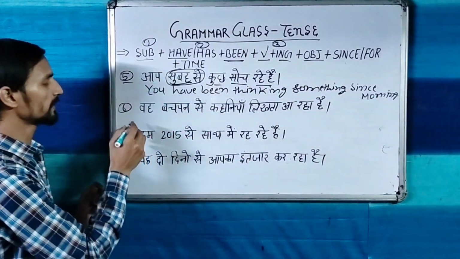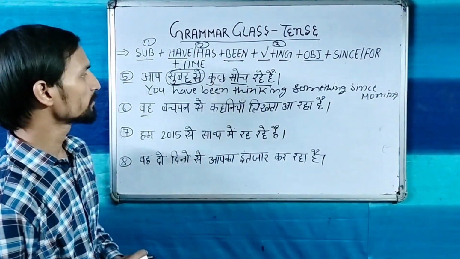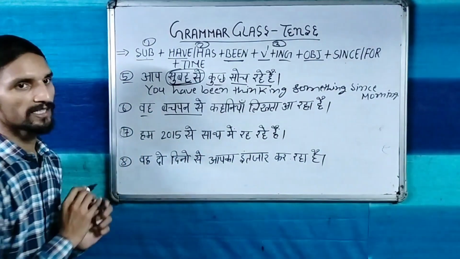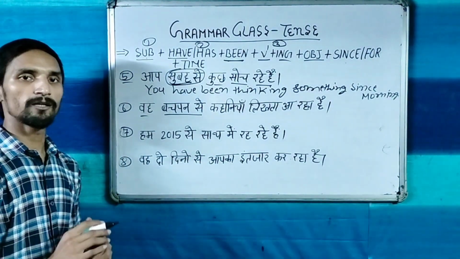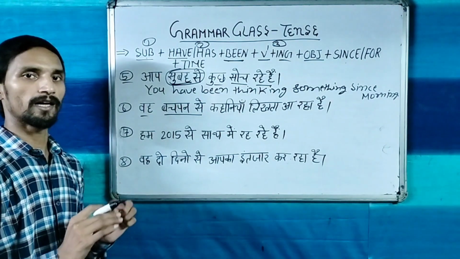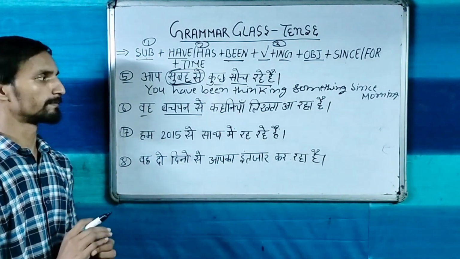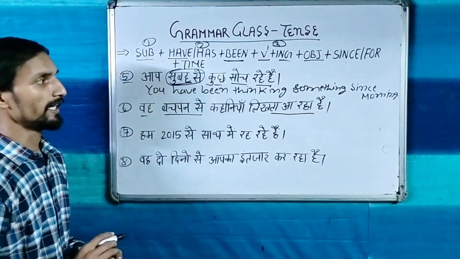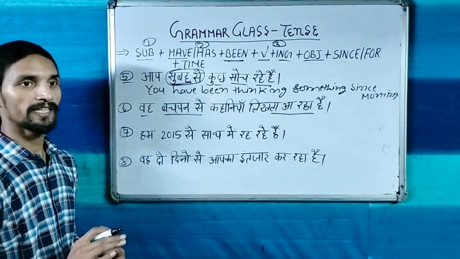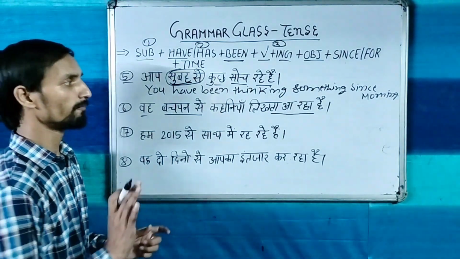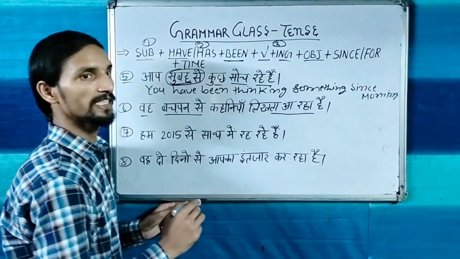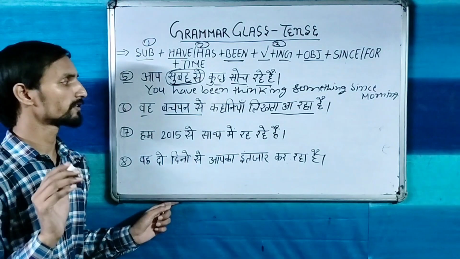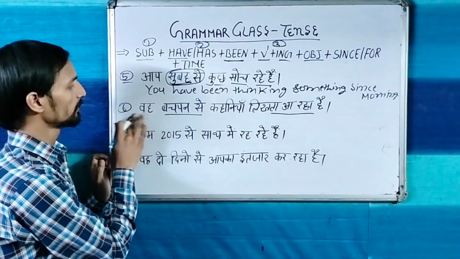Now look at the sixth sentence. The sixth sentence is वह बचपन से कहानियां लिखता आ रहा है. Now in this sentence the time has been given and बचपन means childhood. This is also certain time, so with it we will use since. And now in this sentence ता रहा है word is coming. If ता रहा है, ती रही है, ते रहे हैं, these words are not coming. But ता आ रहा है, ती आ रही है, it is coming, so that is also present perfect continuous tense. So you should know about it.